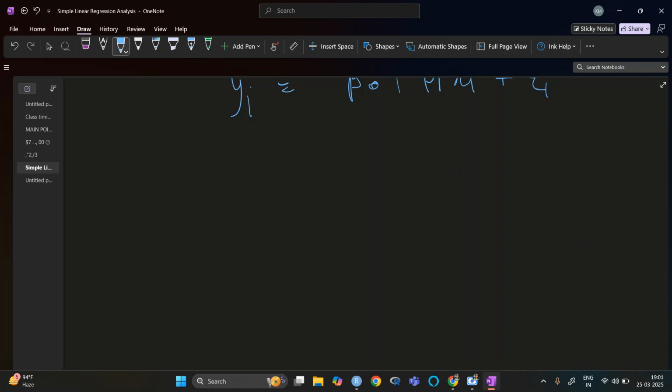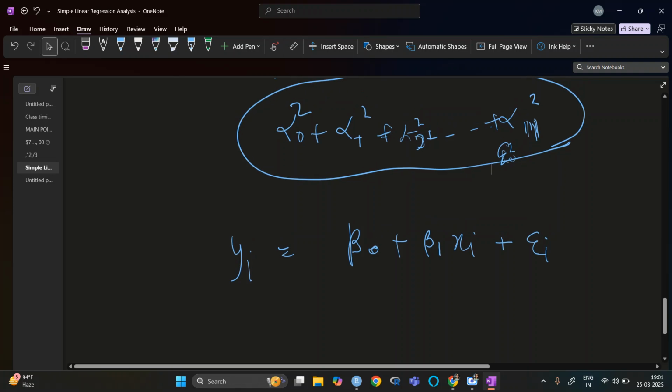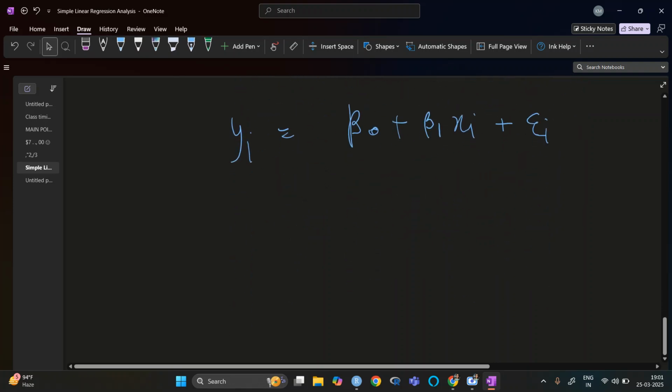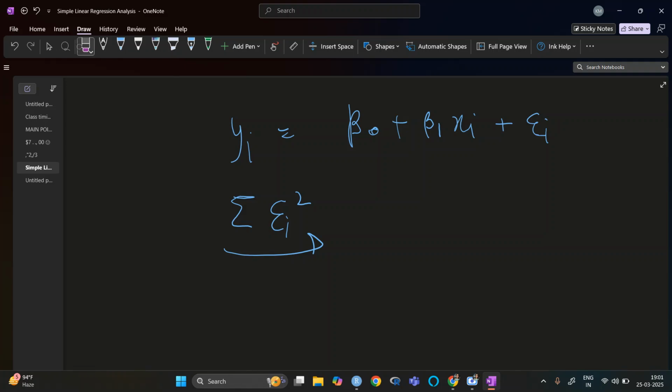So it is basically a summation, right? We need to have summation epsilon i square, and then we need to minimize this.